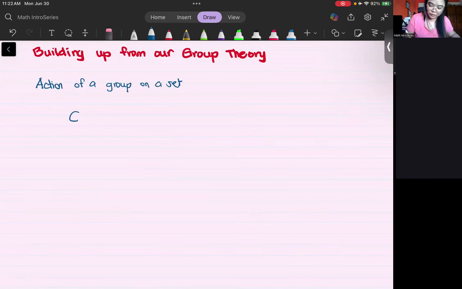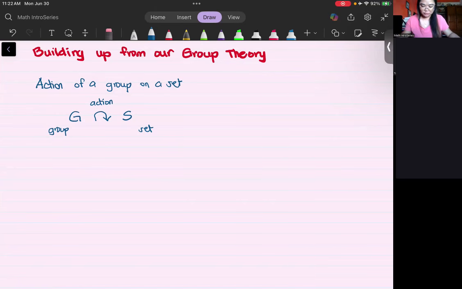Say I have a group G here and I have a set. So this is a group and this is a set. Let's just denote that by this arrow here, where I mean that there's just an action.